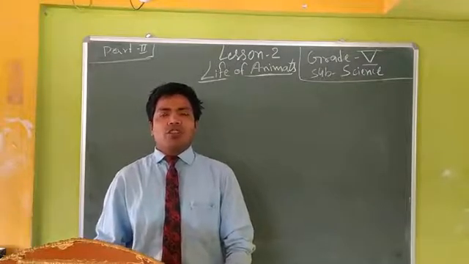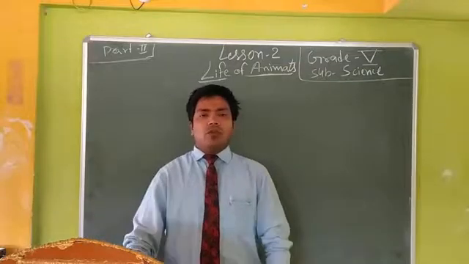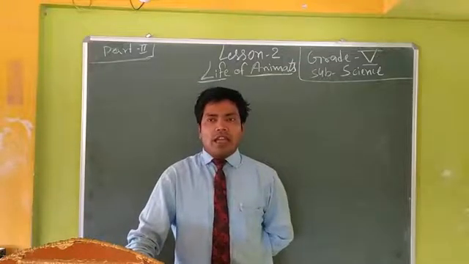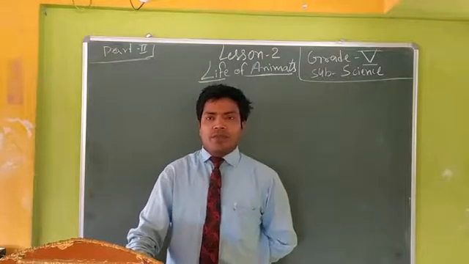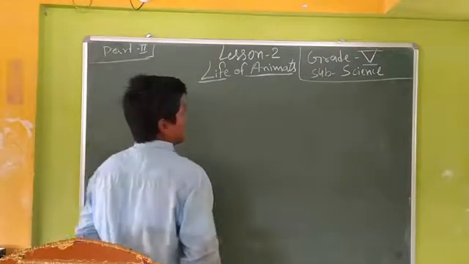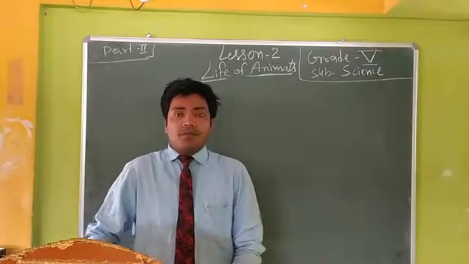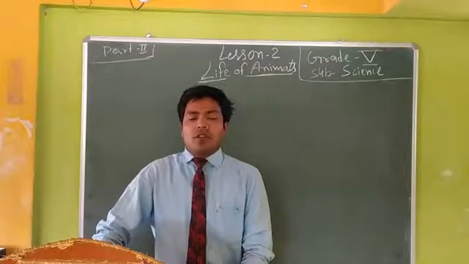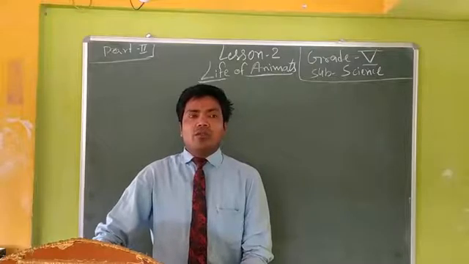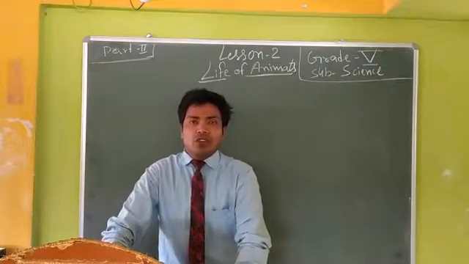What do you mean by polar region? You know very well, pole. What do you mean by pole? The ending point of things. That means there are two poles on earth, the North Pole and the South Pole. So today we shall read about the animals that live in the polar region. You know very well the polar area is also the frigid zone.